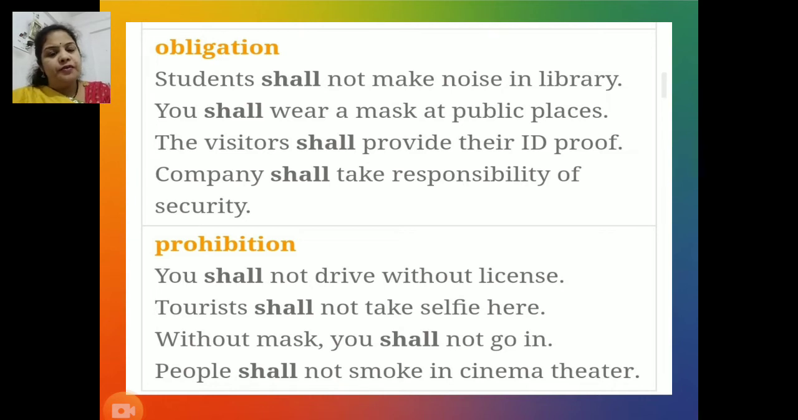Next function of shall is prohibition. For example, you shall not drive without a license. Tourists shall not take selfies here. Without a mask, you shall not go in, and people shall not smoke in the cinema theater. In all these sentences, shall is used for prohibition.